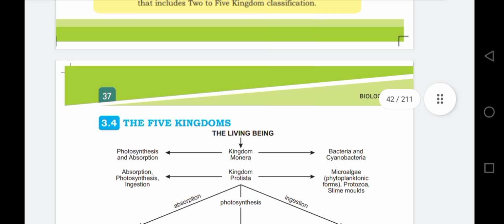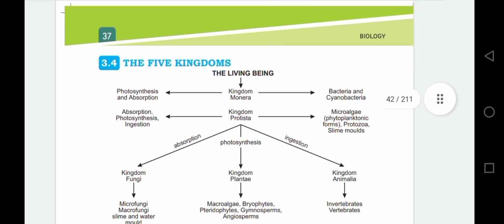So let's discuss the basis. As we have discussed, the first base is the cellular structure, and the second base is the mode of nutrition. We will discuss in this chart regarding the mode of nutrition.